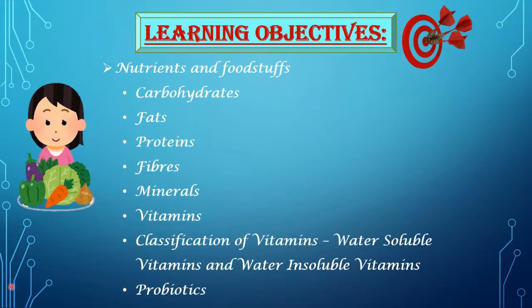Students, before beginning with the module, let's see what the learning objectives are. In this chapter, you will be learning about nutrients and foodstuffs: carbohydrates, fats, proteins, fibers, minerals, vitamins, and the classification of vitamins such as water-soluble vitamins and water-insoluble vitamins. And you will be learning about probiotics.